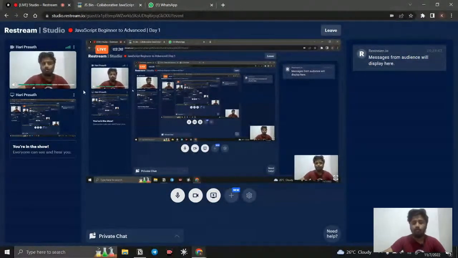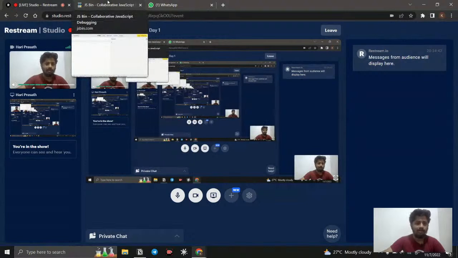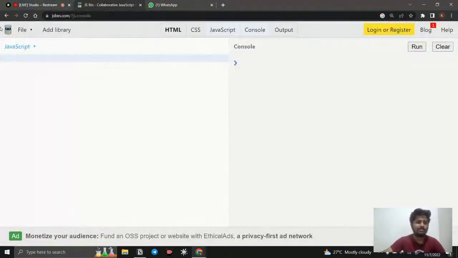For the code editor, we will use Visual Studio Code to write our code, and we will use the Live Server extension to display the output. Right now, we are going to use an online compiler called JSBin. If you type it in Google, you can find it.